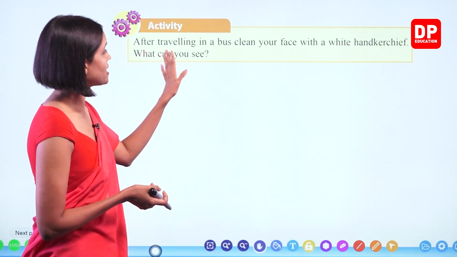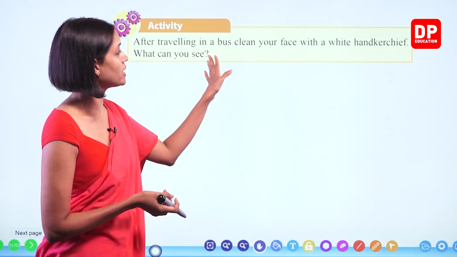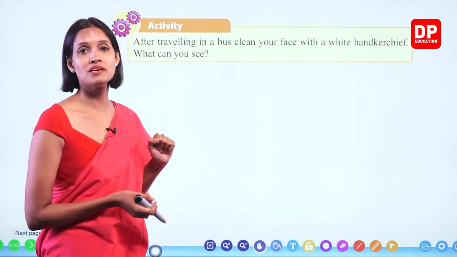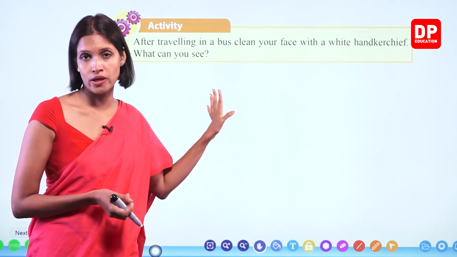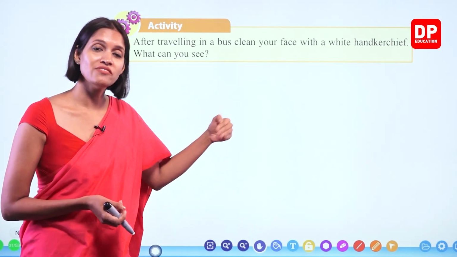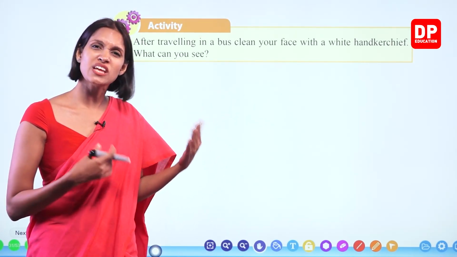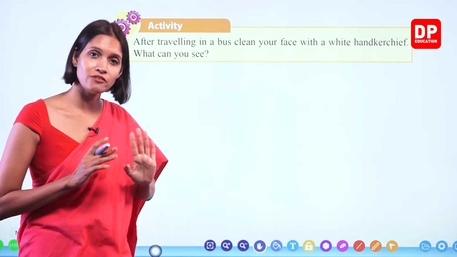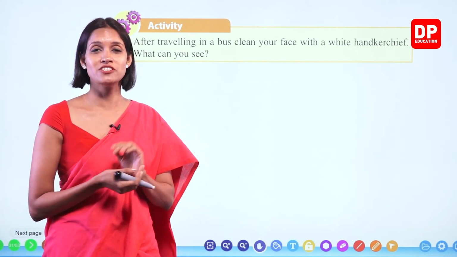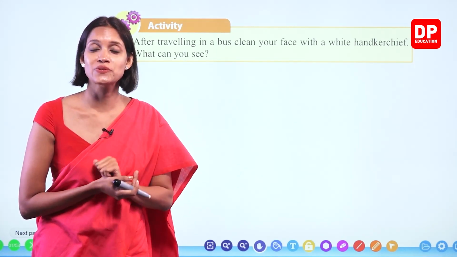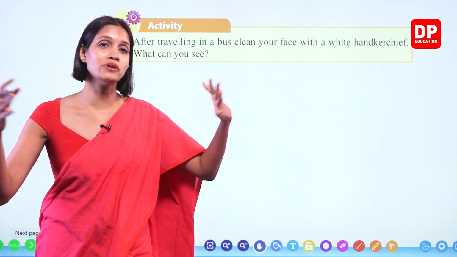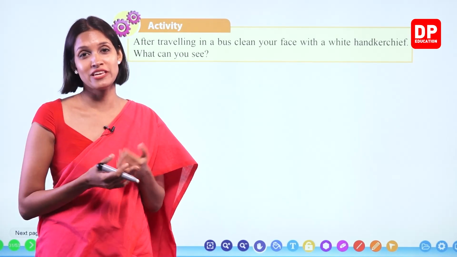After traveling in a bus, clean your face with a white handkerchief. What can you see? Some of you must have experienced this very well, right? When you travel long distances in a bus without AC. When we travel in air-conditioned vehicles, we close all the shutters and doors, and therefore outside air will not enter the vehicle, right?